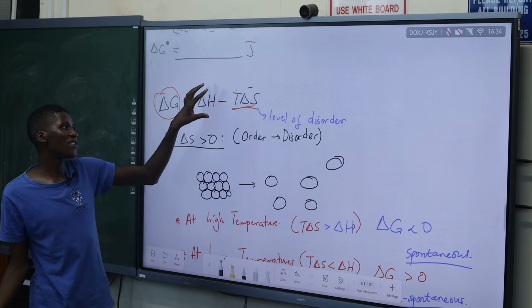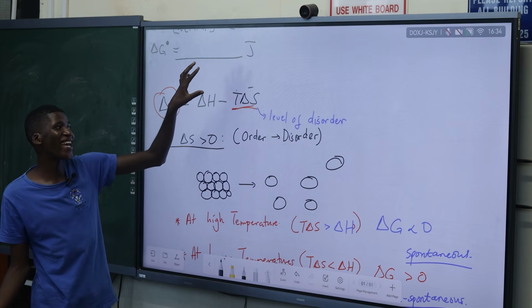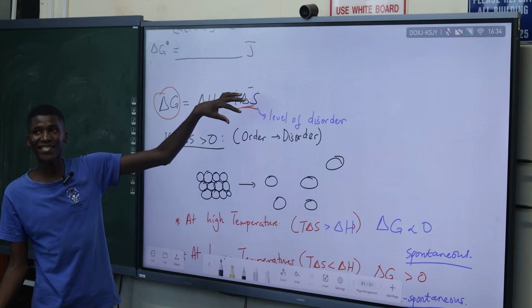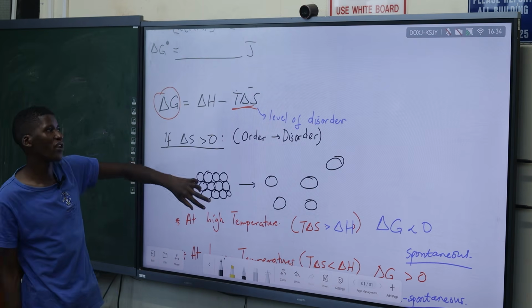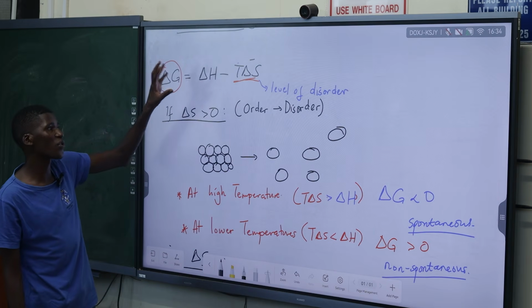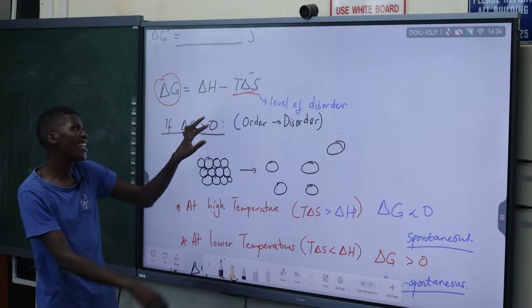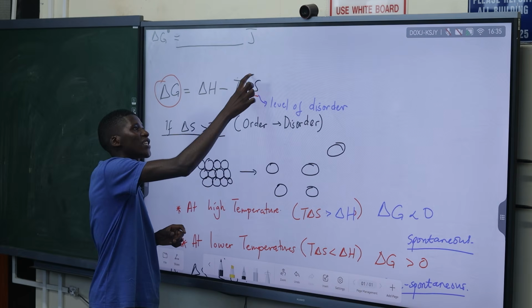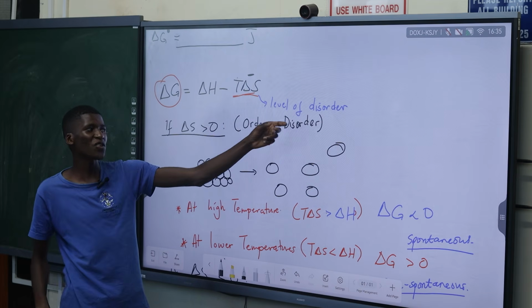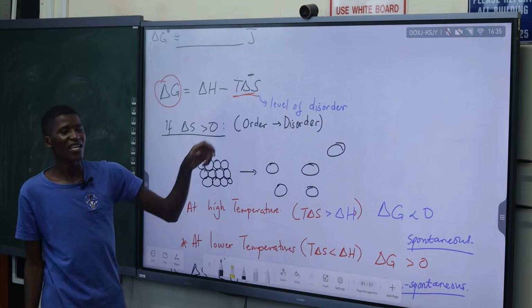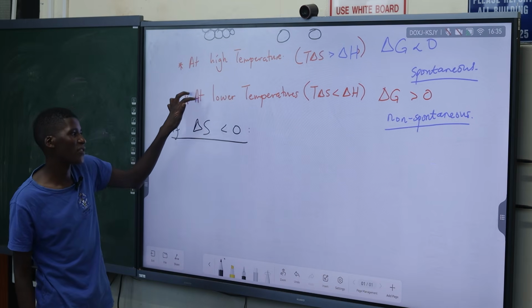And with delta H, if it's positive, delta H minus a negative is plus. So it's always a positive number. So the value of delta G is always going to be positive, because if delta S is negative, it means you are moving from disorder to order, and there is no such spontaneous reaction.